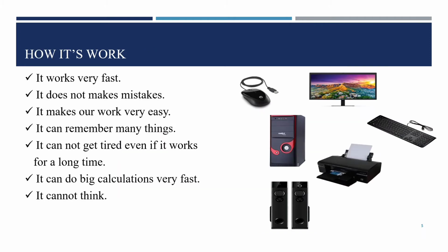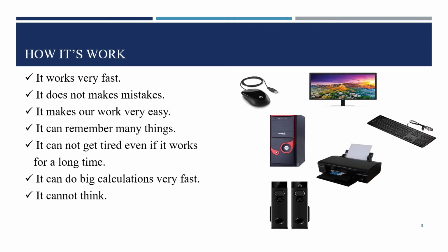How it works: it works very fast, it does not make mistakes, it makes our work very easy, it can remember many things, and it cannot get tired even if it works for a long time. But the one thing is that the computer cannot think.